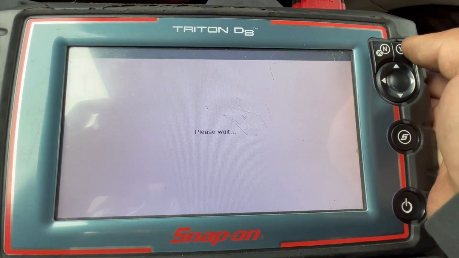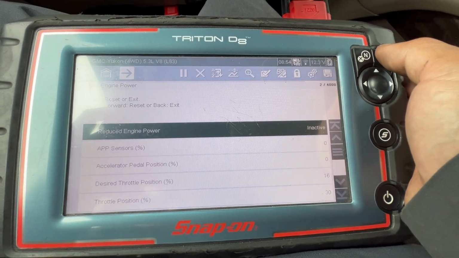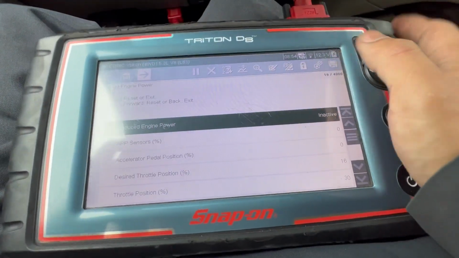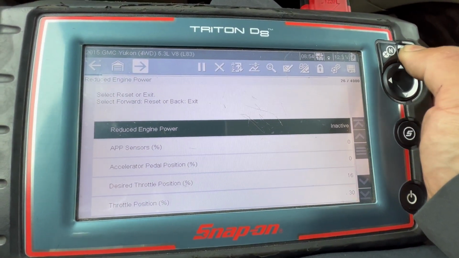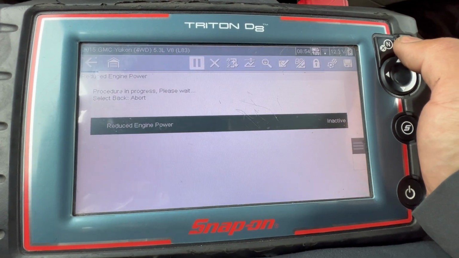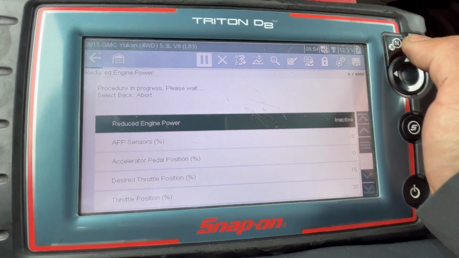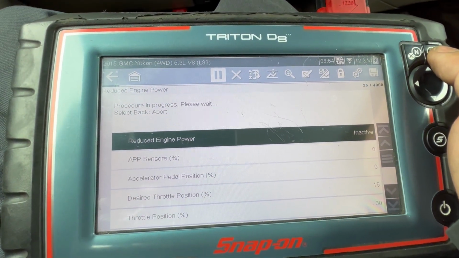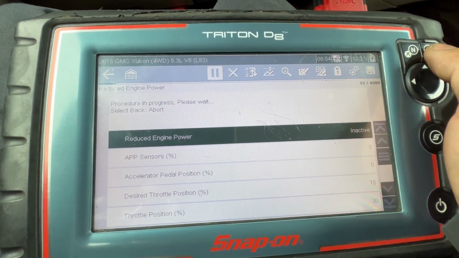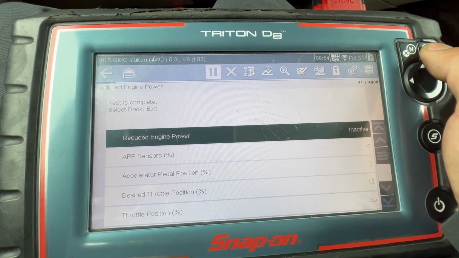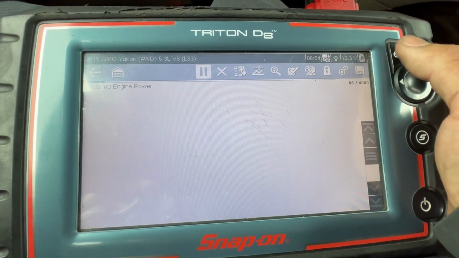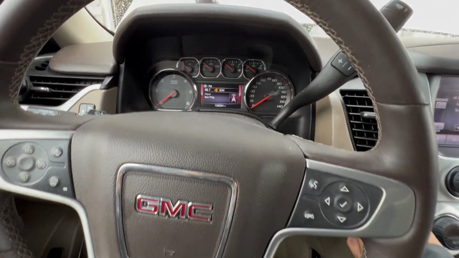There you go. And then press forward to reset. It says please wait. Test complete. There you go. Back out, turn off the car, turn it back on.